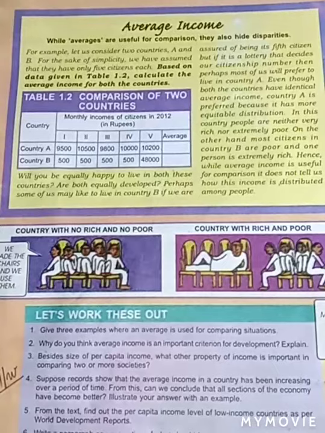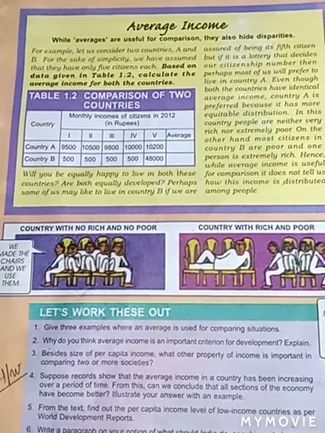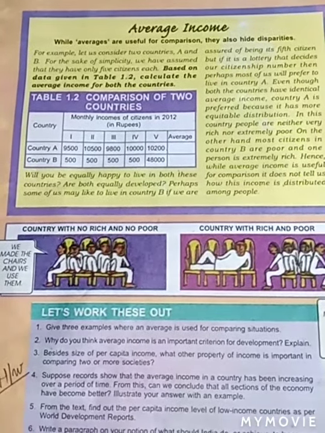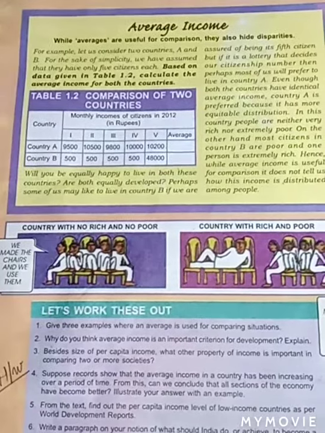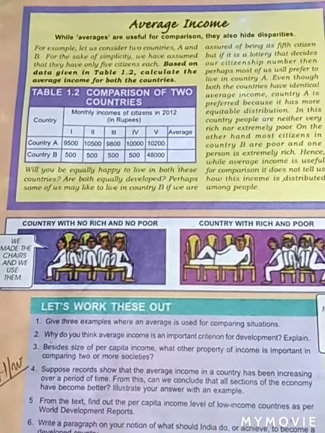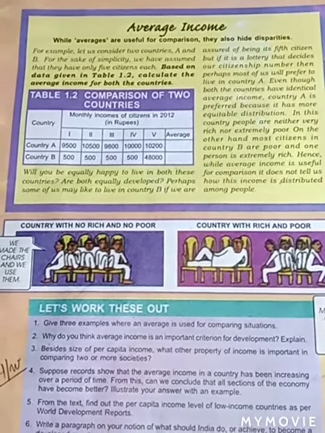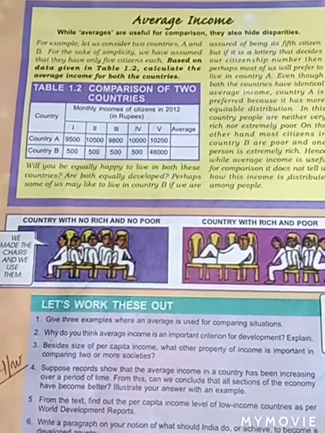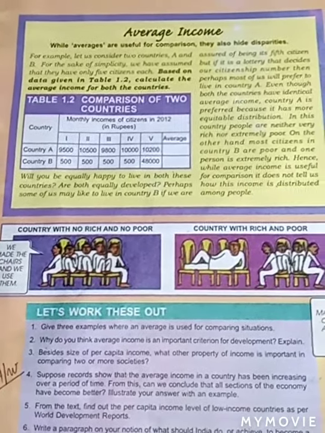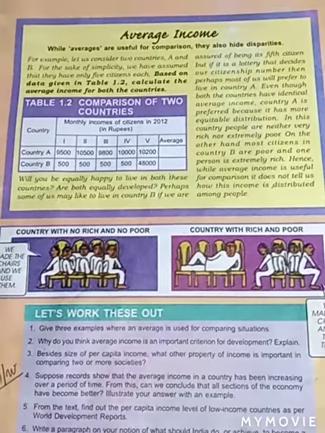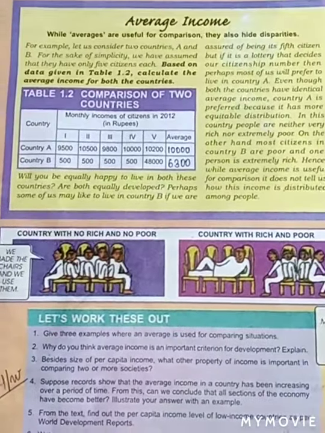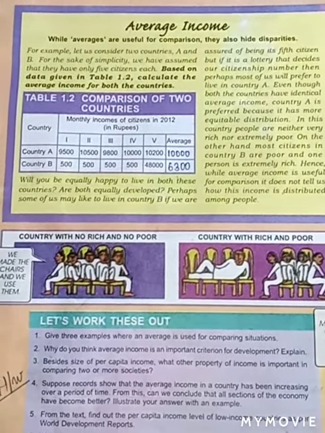Will you be equally happy to live in both these countries? Are both equally developed? So here it is asking us whether we are really happy to live in both of those countries. Is there any difference in both countries or not? So for this we have to find the average income. So 300. Okay, we will proceed ahead.